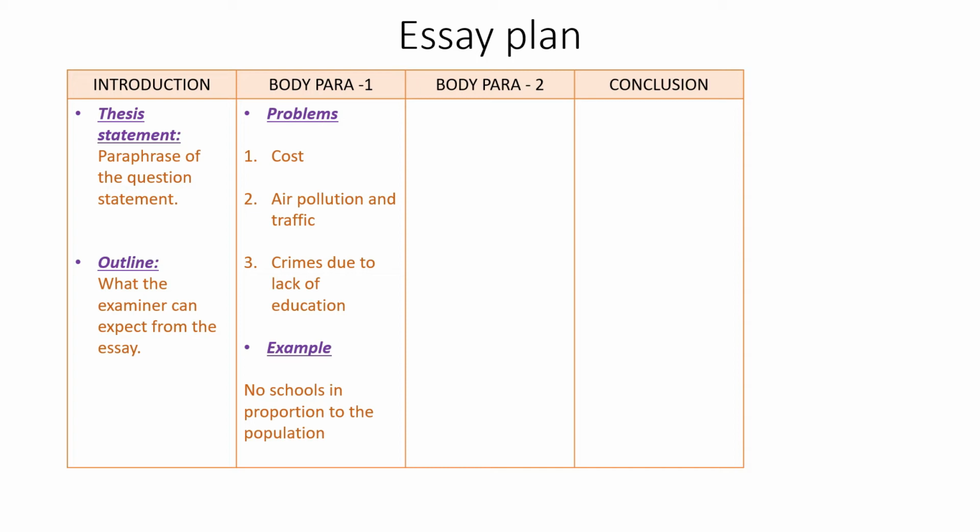So the solutions which I am going to give for the problems which I have mentioned in the previous paragraph are: if the government increases the infrastructure, then the money spent by people for their livelihood may come down a bit. More schools should be opened by the government to ensure education for everyone. Finally, public transport must be increased in order to reduce traffic as well as pollution.